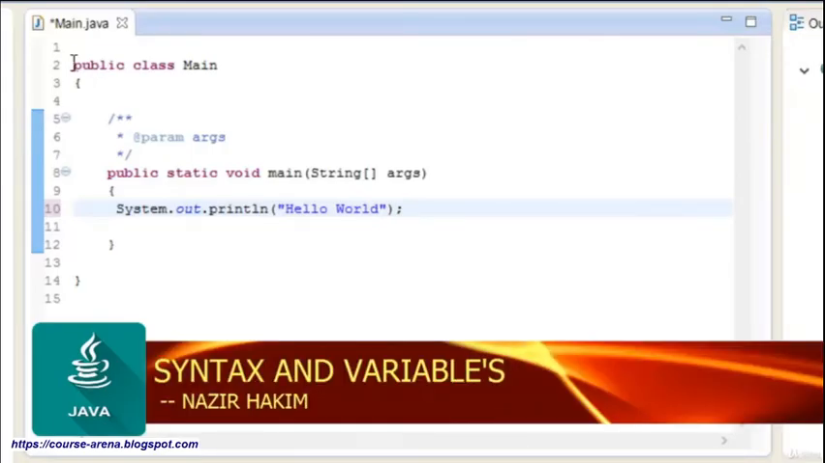Hello, welcome to the fourth video of learning Java, and in this video I'm going to explain what has been written over here, what has been automatically made.